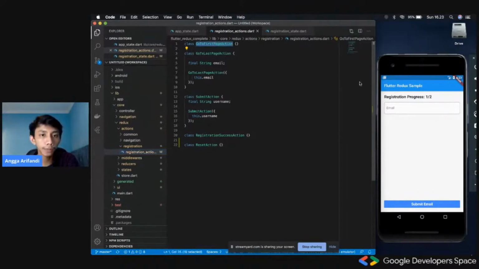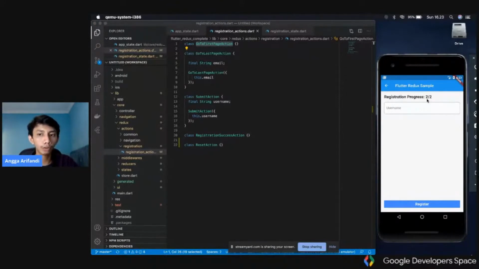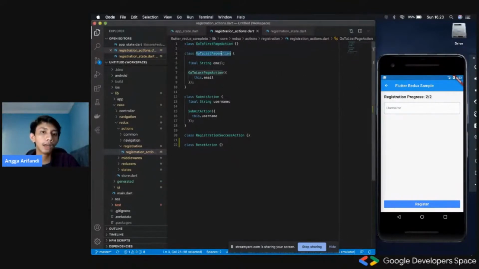First is the go to first page action, which will be dispatched when we click this back button, because it makes sense, right? It would reset the step enum into the first step, because right now it is in the last step. And then the go to last page action would be dispatched when we click the submit email button. And the submit action would run when we click this register button.